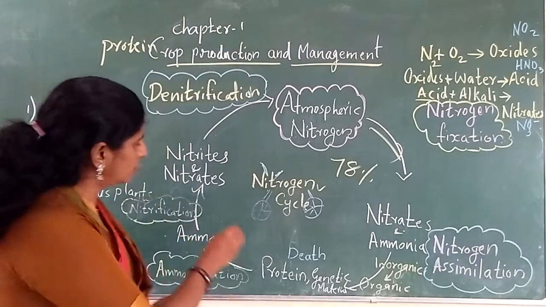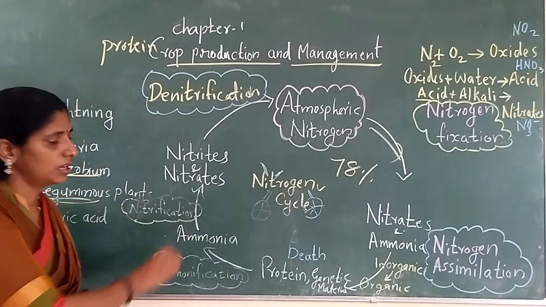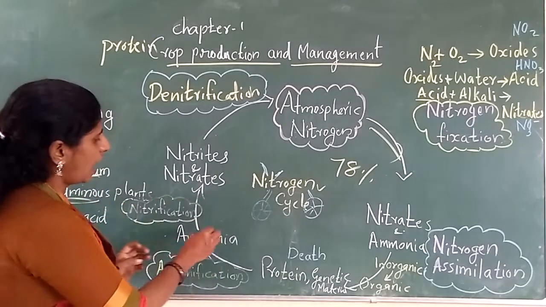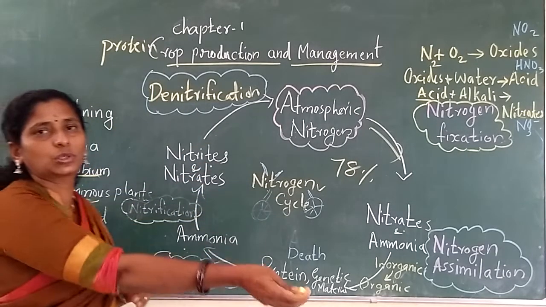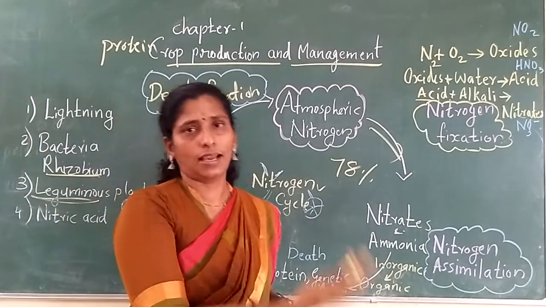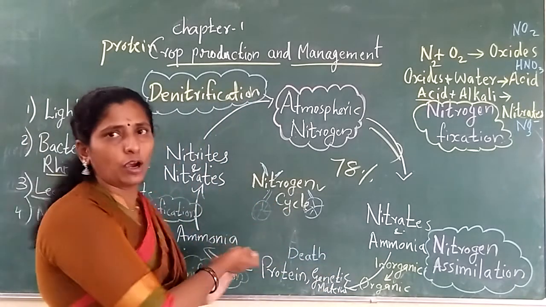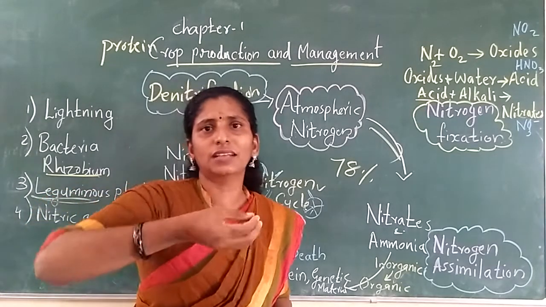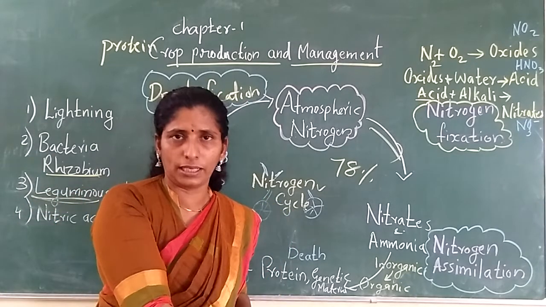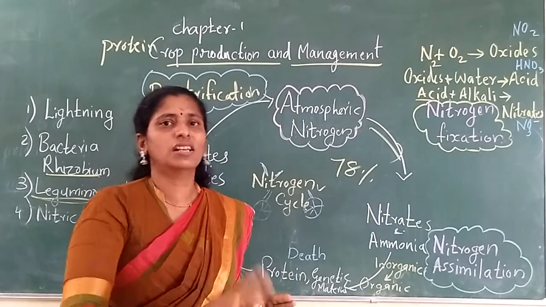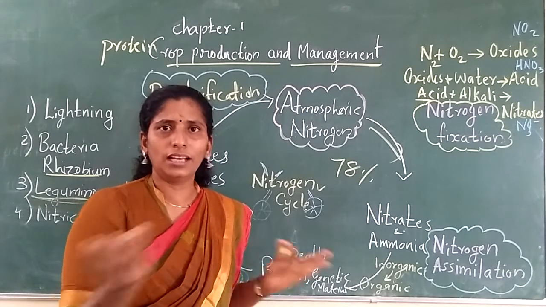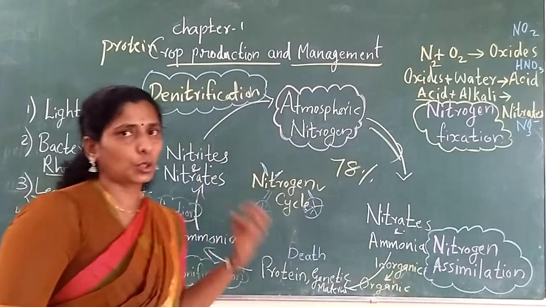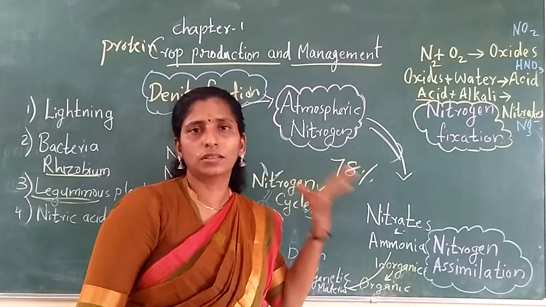And what will happen to this ammonia? Some bacteria will act on it and this ammonia will again change into nitrates and nitrites. So by this way also the soil is getting nitrogen. That's why we want to put waste animal matter in the soil. The dead bodies change into ammonia and the soil is again rich in nitrogen. That is another way to increase the nitrogen content in the soil.